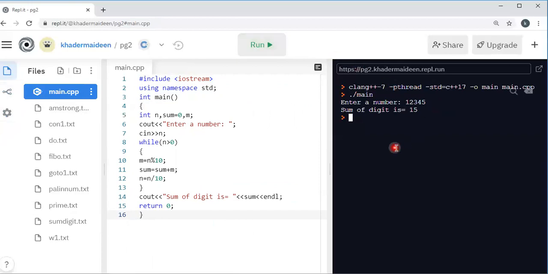The sum of digits is 15. So 1 plus 2, 3, 3 plus 3, 6, 6 plus 4, 10, 10 plus 5, 15. So this is the program for the sum of digits.